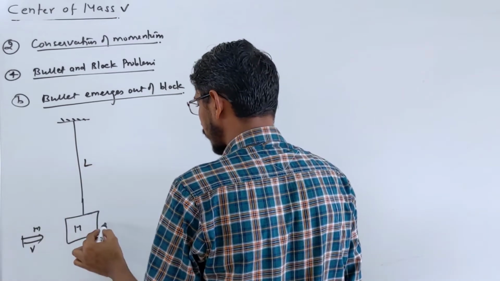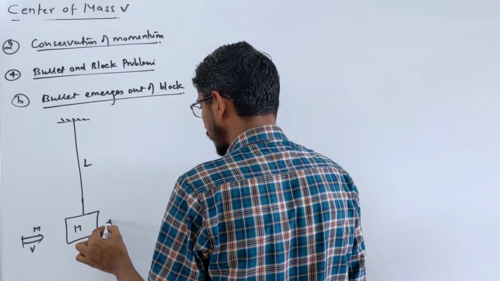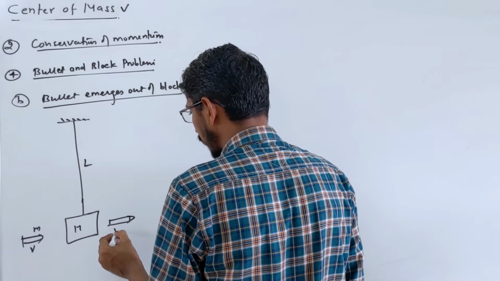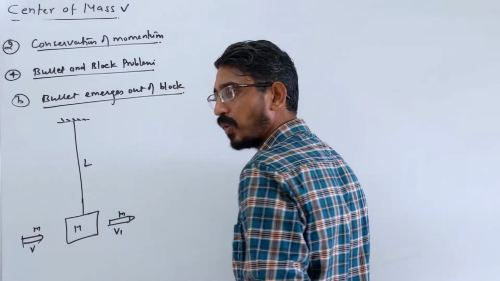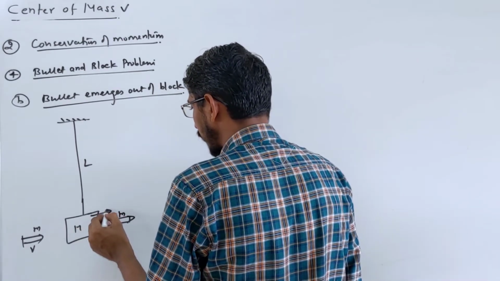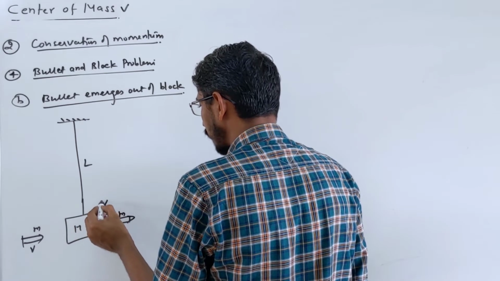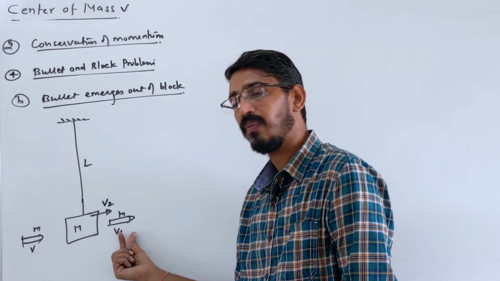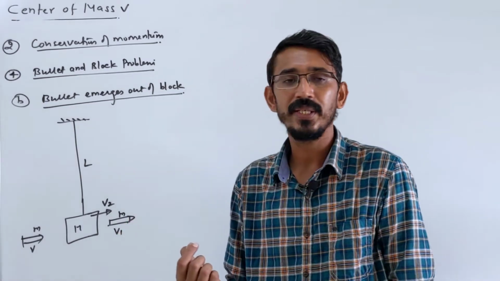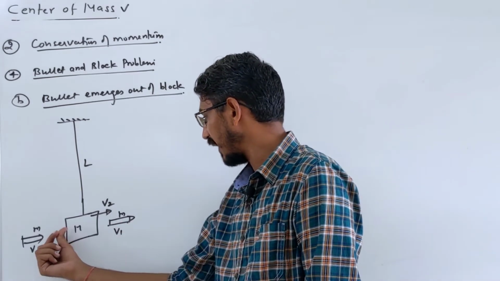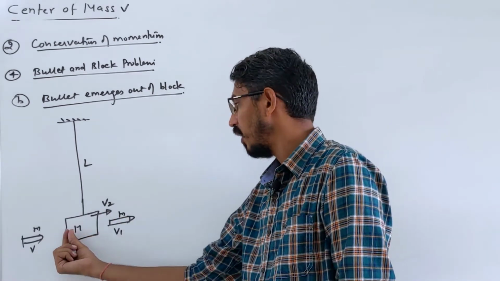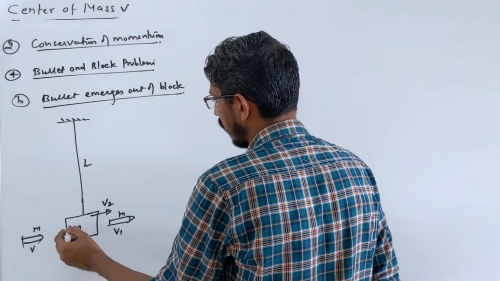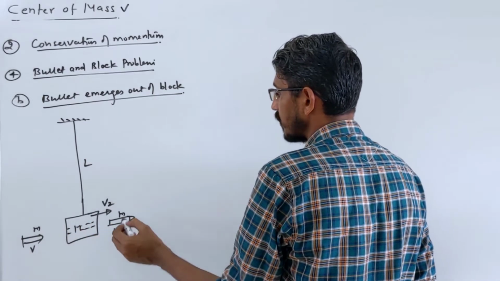So when the bullet comes here, what happens is this bullet doesn't stick inside, it comes out of this. Say this bullet comes out with some velocity, let's call it v1, mass remains the same, m. And this block starts moving with velocity, let's call it v2. Now the block will move with a different velocity and the bullet will move with a different velocity, correct? Also one thing happens here, but we neglect that: when this bullet comes out, it takes some mass of this block out, right? But that we neglect. So the bullet pierced this hole completely and came out, moving with velocity v1.